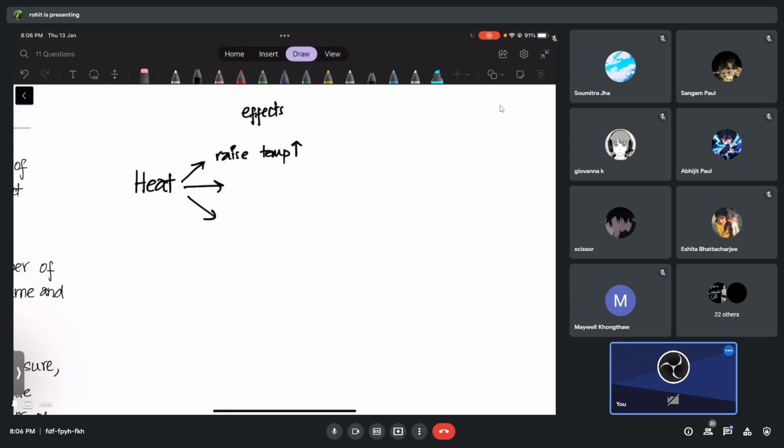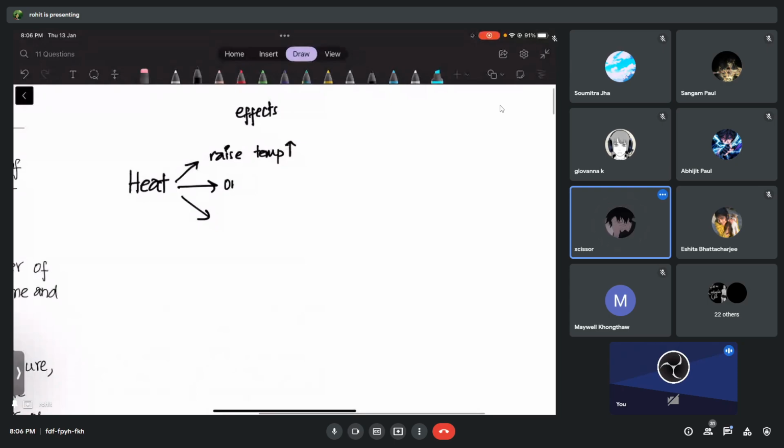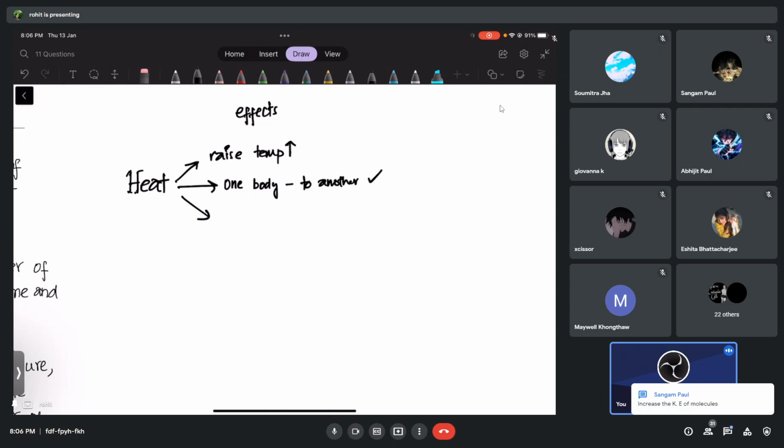It flows from one body to another body. Yes, correct. Heat can flow from one body to another body. That is also correct. Increase the kinetic energy of the molecules. Yes, kinetic energy of molecules.